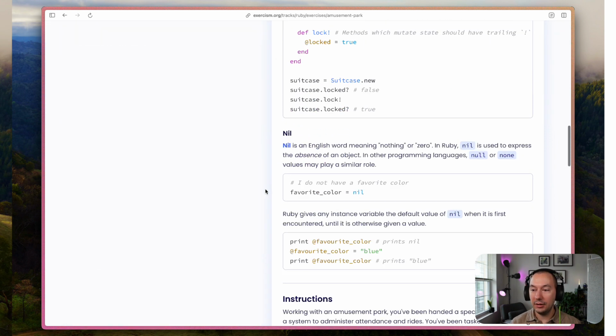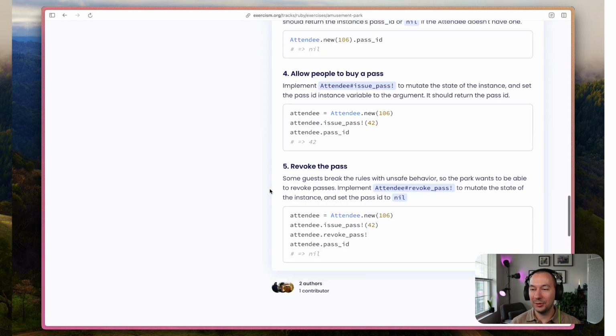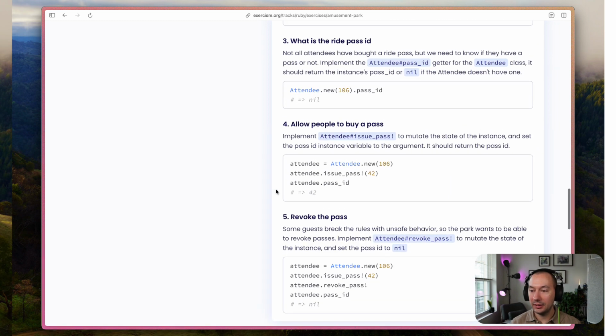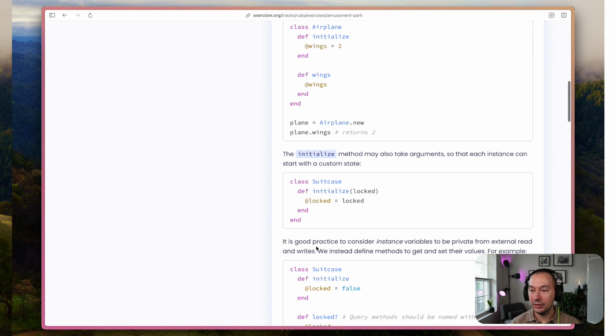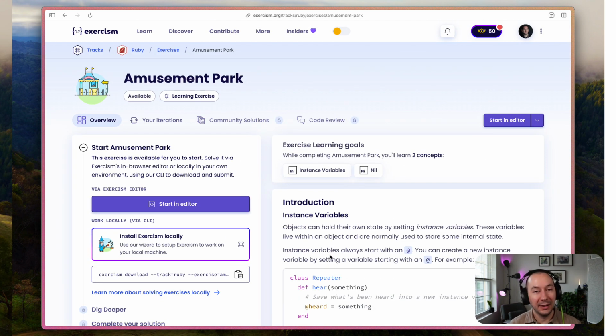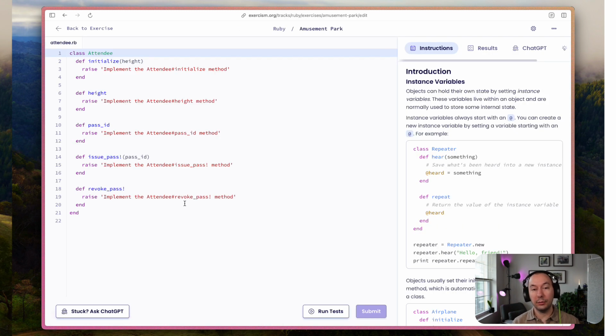I could look through this. I see we're going to be doing some nil stuff and some other actions, but in my typical path, I'm not going to read the instructions first. I'm going to jump into it because much like you can follow whatever path you want through the Ruby track, I'm going to follow the path I want to solving the exercise. And that's kind of how coding is. There's not always one way to proceed. You can sort of follow whatever path you want when you're coding. So let's take a look.